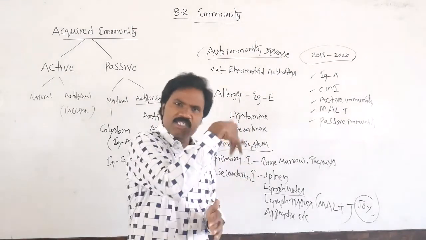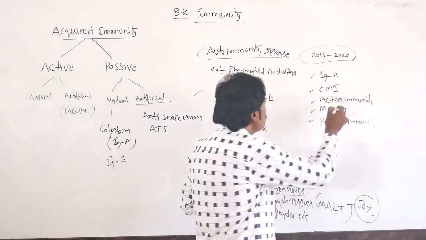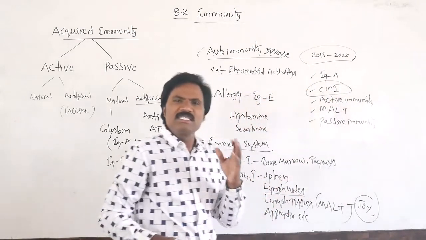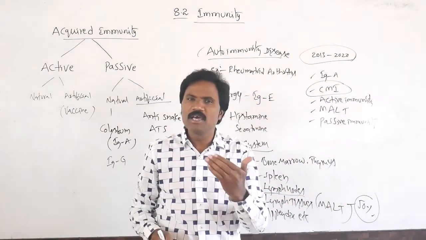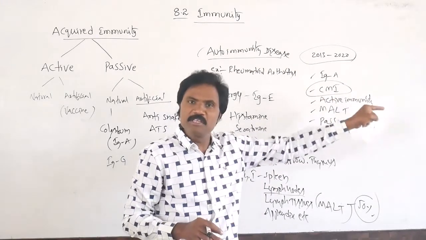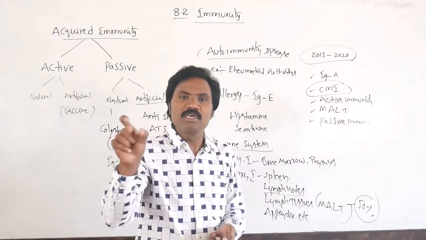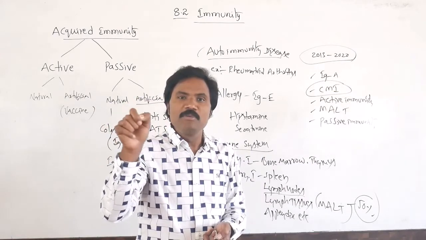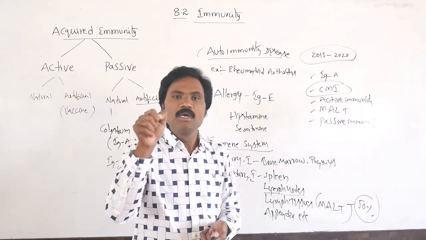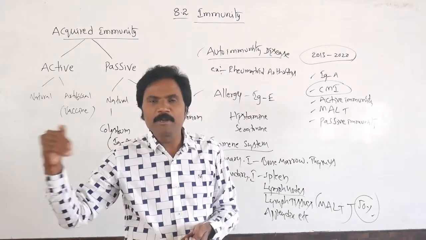In the rest of the previous years, they asked most of the time about cell-mediated immune response. For example, in kidney graft rejection, which type of immune system is responsible? Then they gave many options.